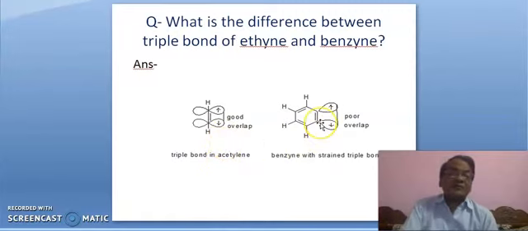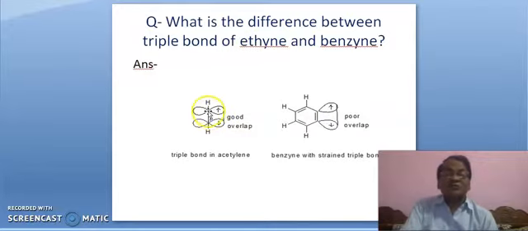On the other hand, it is benzene and the triple bond is here. It is a sigma bond, it is a pi bond. And outside the ring, these two are sp2 hybrid orbitals.